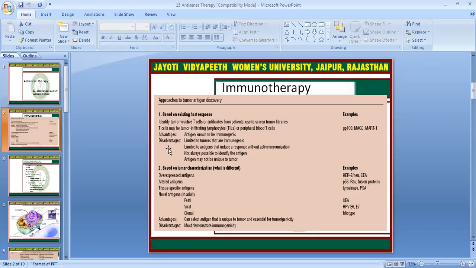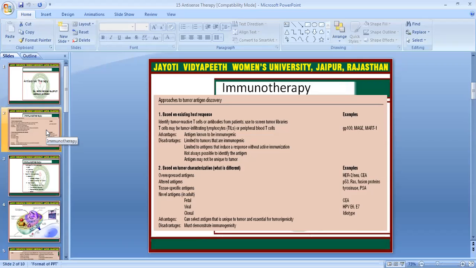Antigens are known to be immunogenic. The disadvantages are that it is limited to tumors that have been immunogenic, and limited to antigens that induce a response without active immunization. It is not always possible to identify the antigen, and the antigen may be unique to the tumor.